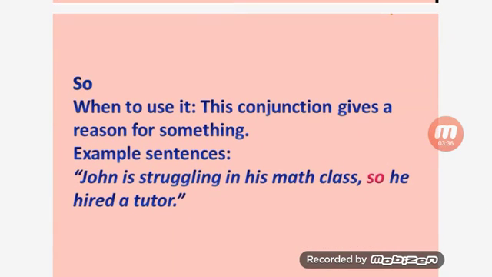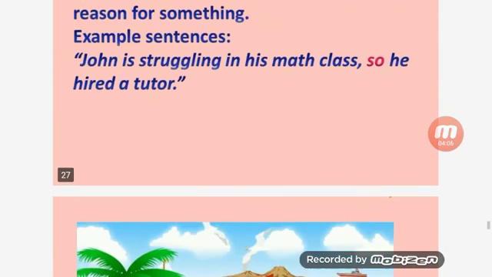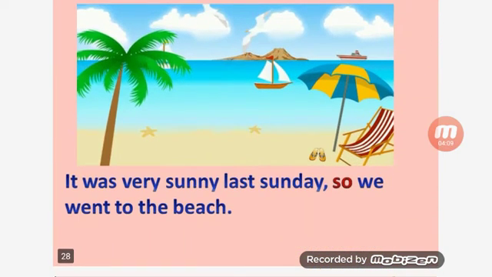Next is so. When do we use so? This conjunction gives a reason for something. For example, John is struggling in his maths class, so he hired a tutor. John is struggling in his maths class because he was weak in maths, so he hired a tutor. He arranged a tutor. So, it gives a reason for something. Now, look at another picture. It was very sunny last Sunday, so we went to the beach.